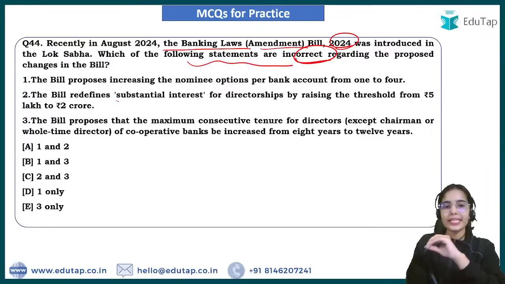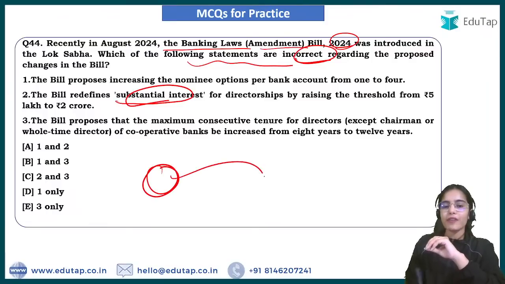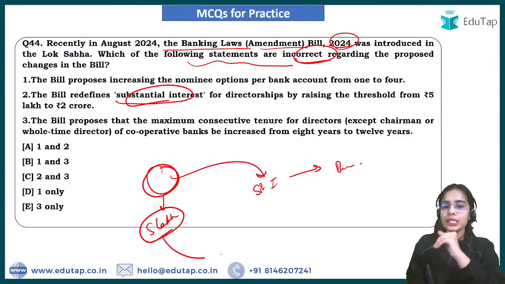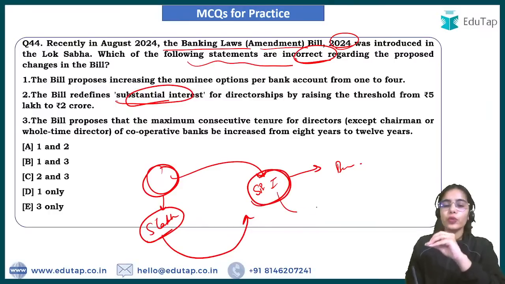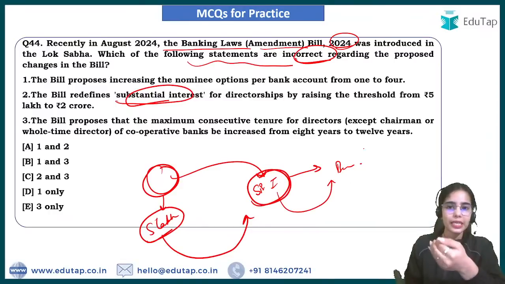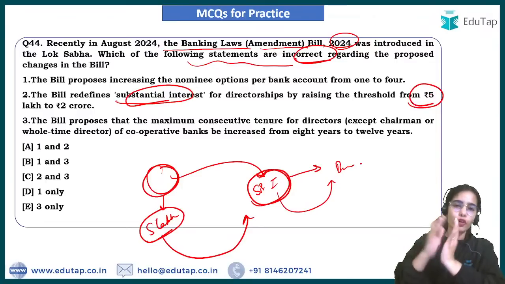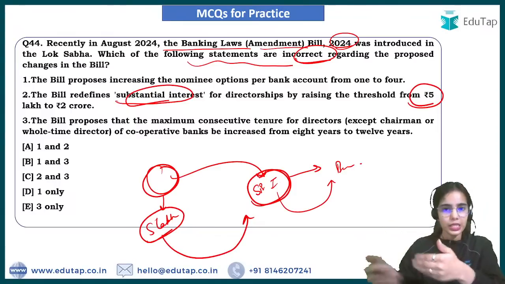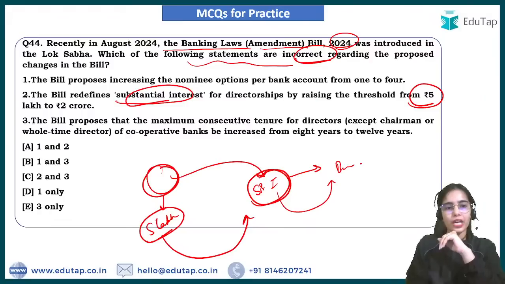The bill redefines the substantial interest for directorship. So a person or an entity having a substantial interest means having a significant influence over the bank. It was said that if an entity has 5 lakh worth of the shares, then this entity has a significant influence over the bank. So now it has been said that we have to increase the threshold from 5 lakh to 2 crore. If the entity has 2 crore of the shares, then it can have significant influence in the bank. So 5 lakh to 2 crore, this is correct.